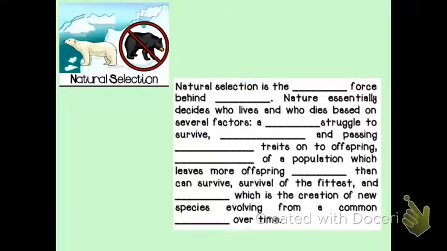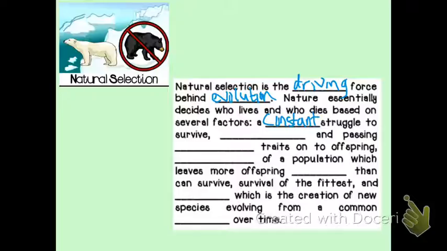All right, so natural selection is the driving force behind evolution. Nature essentially decides who lives and who dies based on several factors. This is going to be based on a constant struggle to survive. We are competing for food, we're competing for resources, we're competing for shelter, those basic needs of survival.